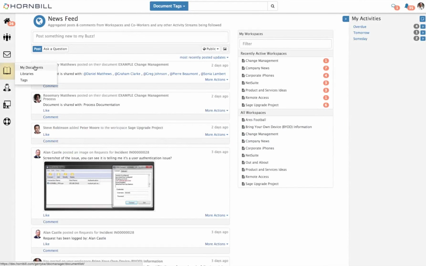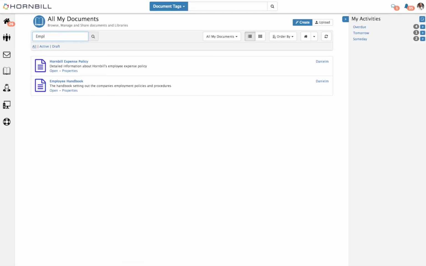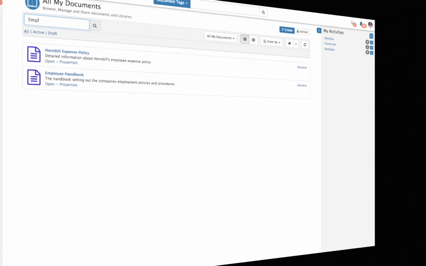Hornbill Document Manager now has some great new features to help you organise your documents. The quick filter tool here at the top left allows you to find documents quickly by simply typing in keywords that can be found either in the document's title or the document's description.